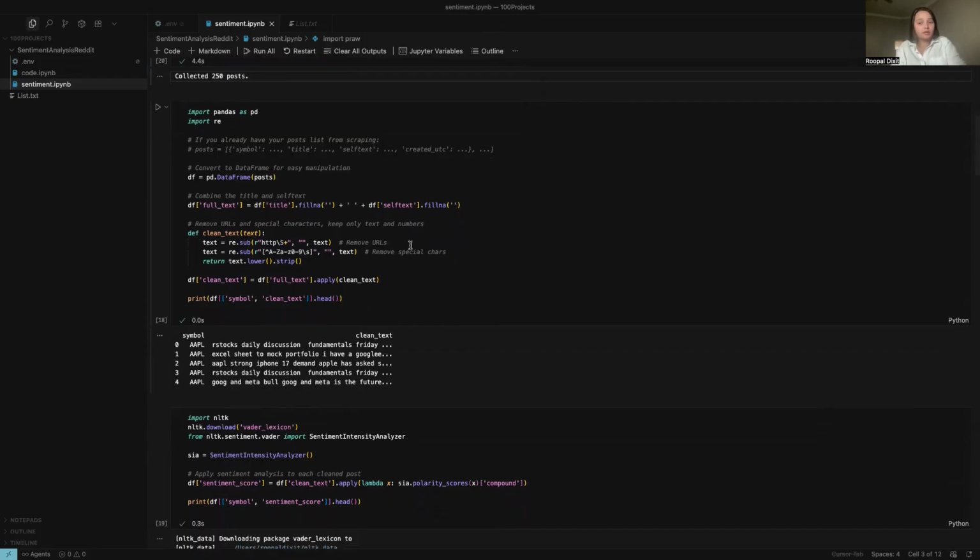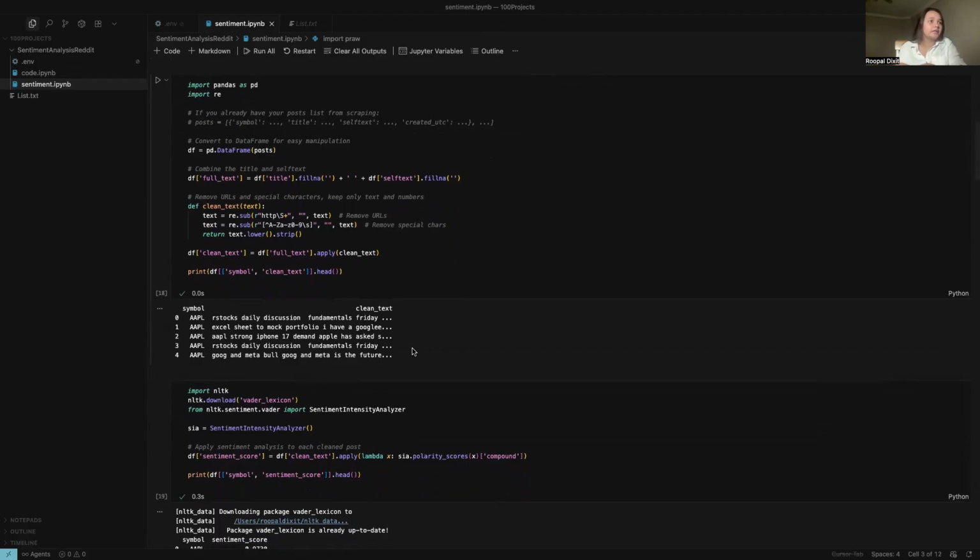I removed the URLs, removed the special characters, stripped the extra spaces, and converted the whole subtext of the post into lowercase for better analysis. You can see that the clean text looks like this.